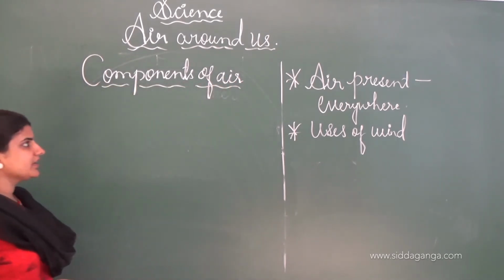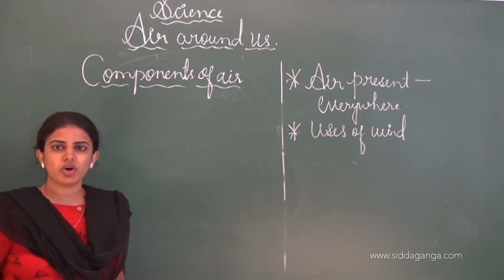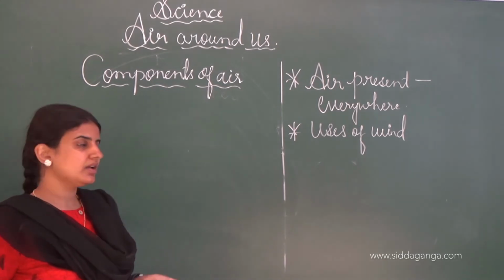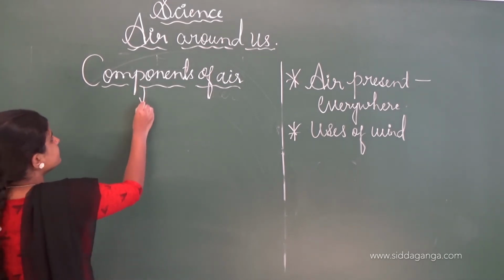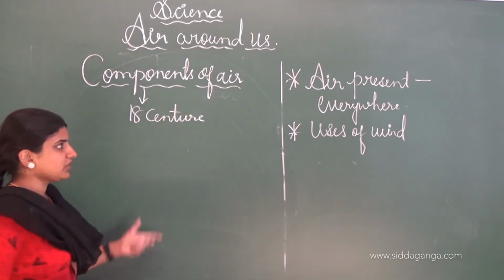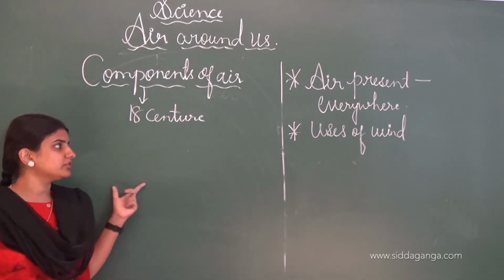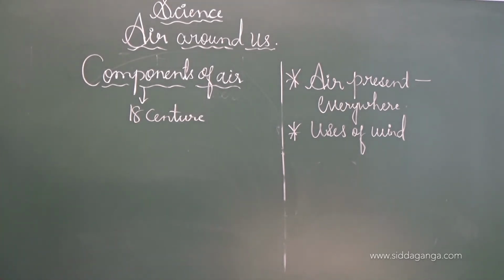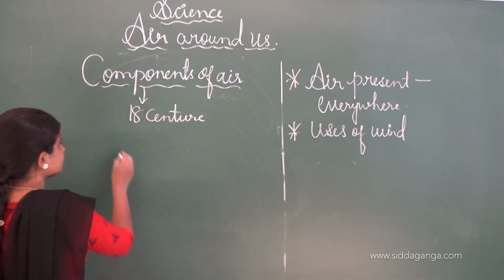See, components of the air, as I told you, the air is a mixture of different types of gases, moisture, and dust particles. One by one we will learn about the different components of the air. Till the 18th century, people thought that air is only a single element, and now the technology has been improving. New experiments have proved that it is not so. Air is a mixture of different types of gases.